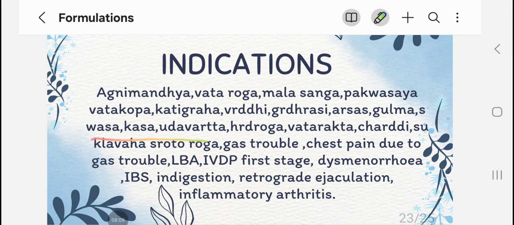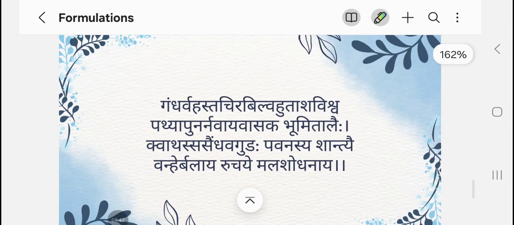This Shwasa Kasa is Udavarta Janya Kasa, Shwasa, Hridroga. And in Ama condition of Vatarakta, where Malabaddhata is there, Shukravaha Sroto Roga. And in cases of IVDP, we have already seen. In cases of Shukravaha Sroto Roga, dysmenorrhea, retrograde ejaculation, and in inflammatory arthritis, we can give this. It has Punarnava and Dhanyavasa, that is Duralabha, which acts as Shothaghna. So it can be given in inflammatory arthritis and in Vatarakta. But the main indications we give it for are in keeping with the 4 lines of Chikitsa Sutra. We have to keep this in mind.